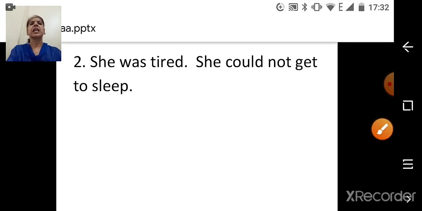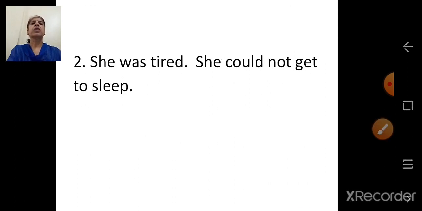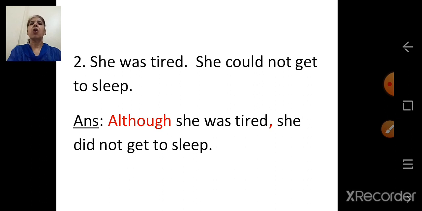Next sentence. She was tired. She could not get to sleep. So answer will be, what we have to use? Although. Join the sentences using although. Although she was tired, she could not get to sleep.